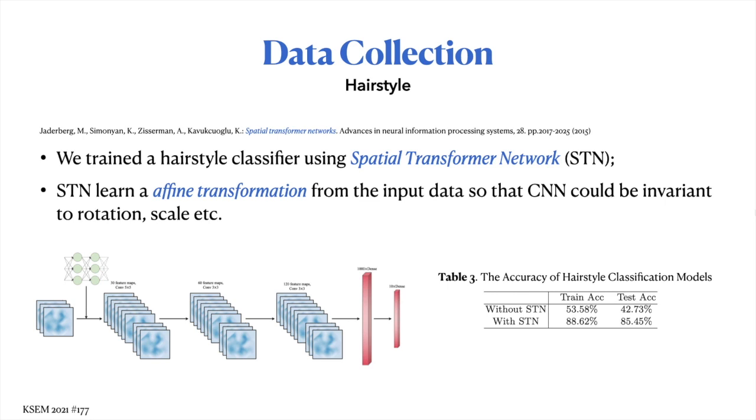In our case, the spatial transformer network helps us focus on a very specific part of the input image, that's the hair part. The other parts like eyes, nose, mouth will be discarded so that they can no longer interfere with the classification process. Our experiment results have shown that the accuracy of our classifier has improved greatly with a spatial transformer network.